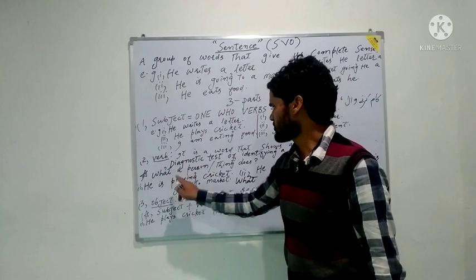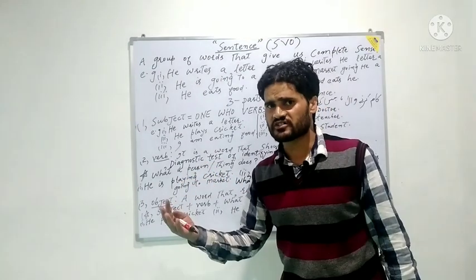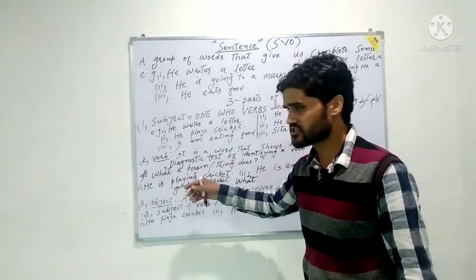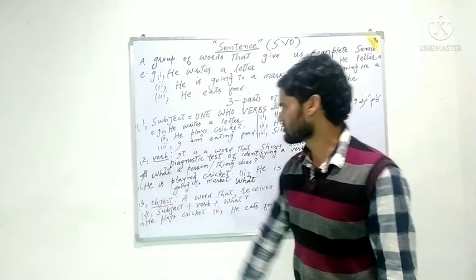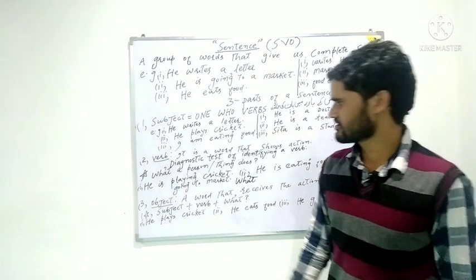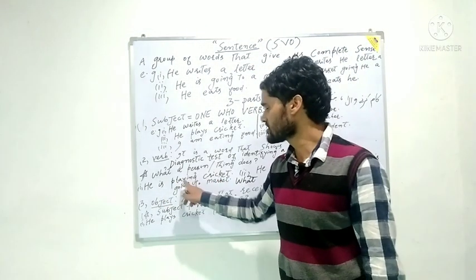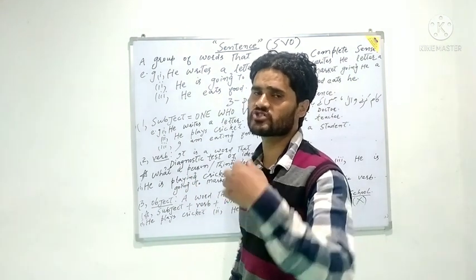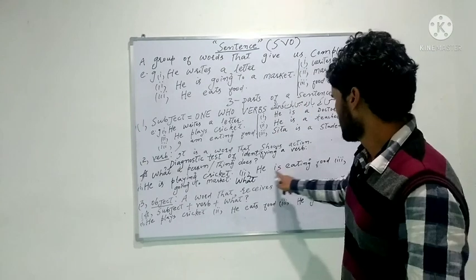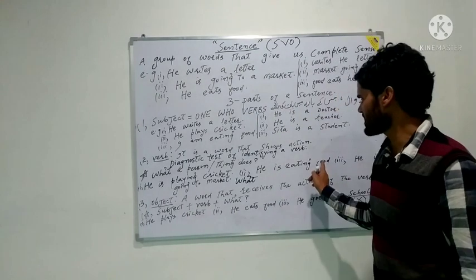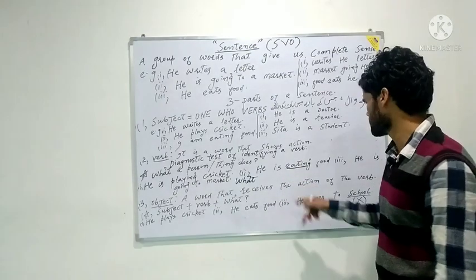Suppose he is playing cricket. Which word shows us the action? Is it he? No, because it is the personal subject. Is it cricket? It is the noun. No. Here the word playing shows some movement, some action. That is why playing will act as the verb. He is eating food. Which word shows us the action? It is clearly eating. It will serve as the verb of the sentence.